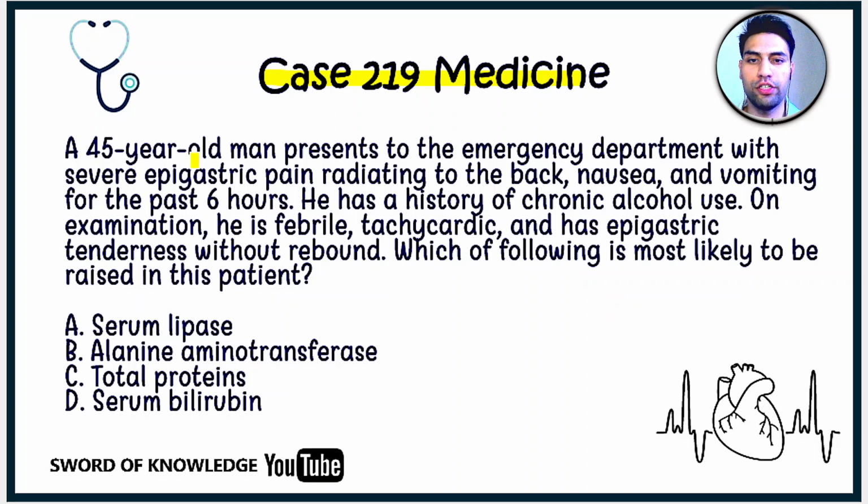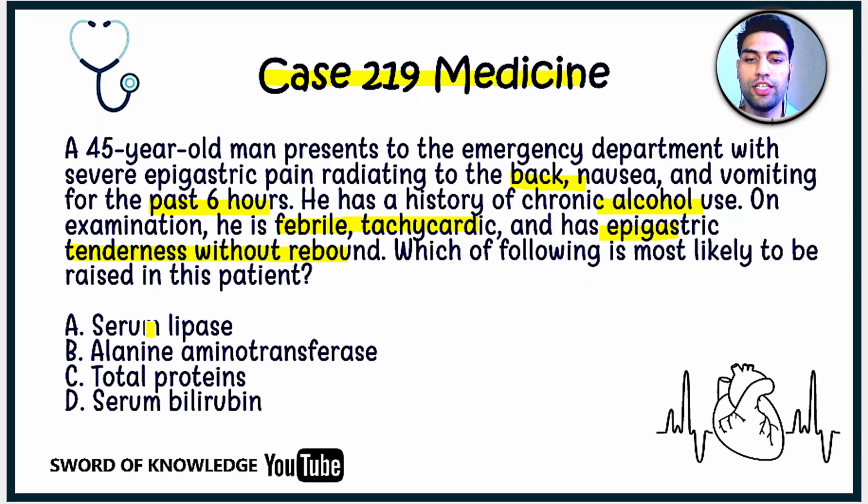A 45-year-old man presents to the emergency department with severe epigastric pain radiating to the back, nausea and vomiting for the past 6 hours. He has a history of chronic alcohol use. On examination, he is febrile, tachycardic and has epigastric tenderness without rebound. Which of the following is the most likely to be raised in this patient?